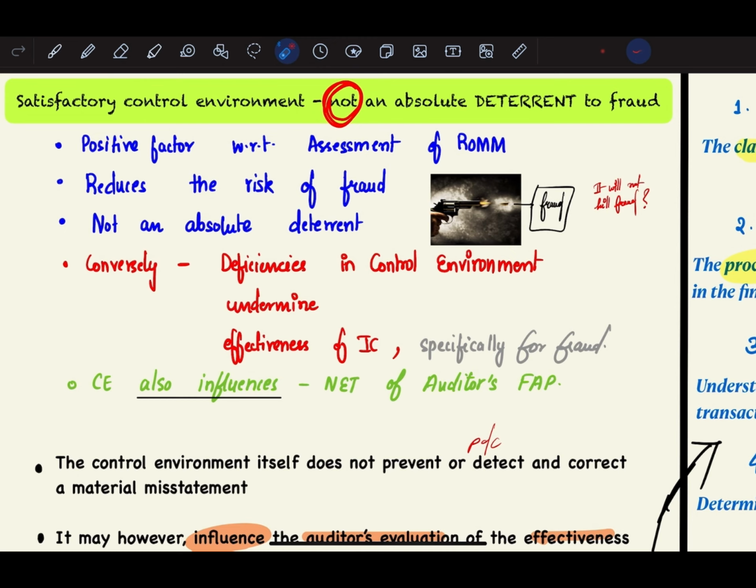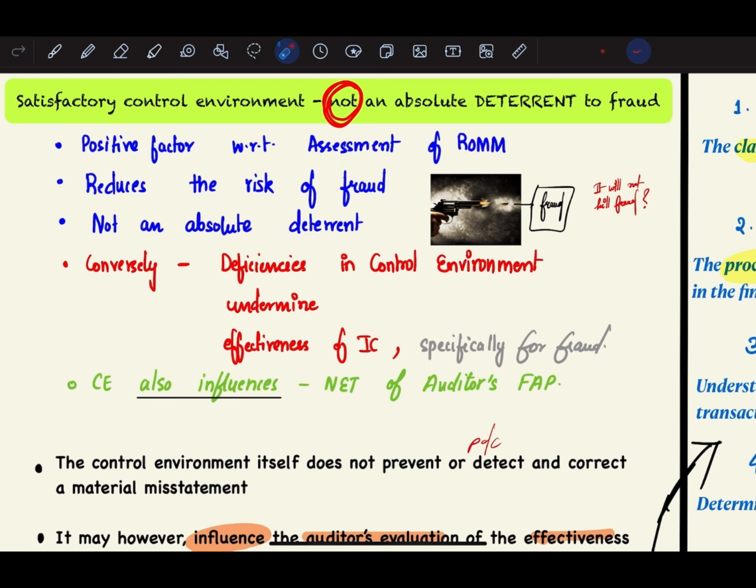The next important point is that a satisfactory control environment is not an absolute deterrent to fraud. Having a satisfactory control environment is a positive factor because it will help in the assessment of risk of material misstatement, and it reduces the risk of fraud a little bit to an acceptably low level. But it is not an absolute deterrent to fraud. It means that just because an entity has a satisfactory control environment, it is not going to kill fraud. It is not going to end fraud. Fraud will be there even if you have a satisfactory control environment. Even if you don't notice it, some type of fraud will be there.